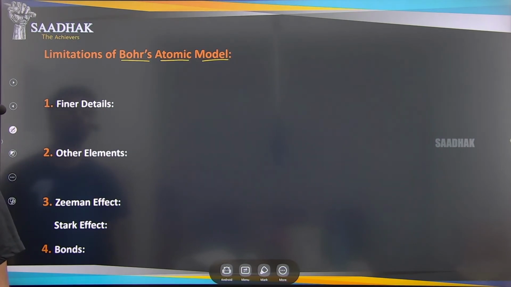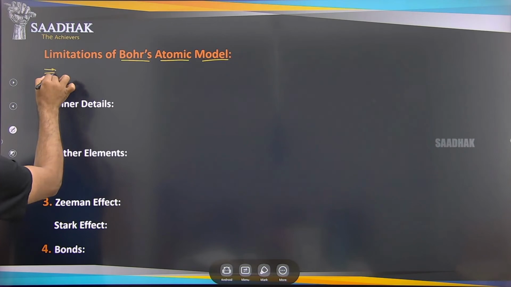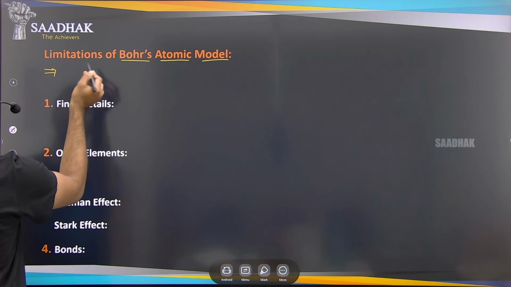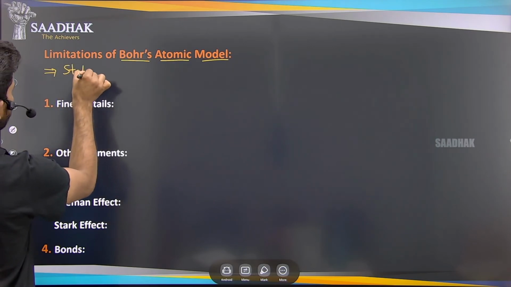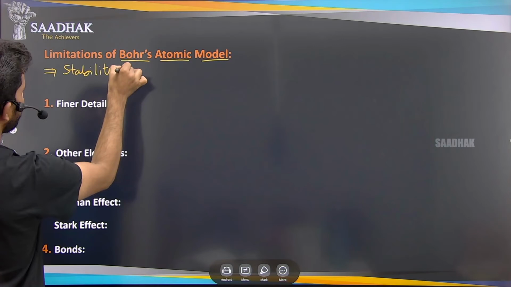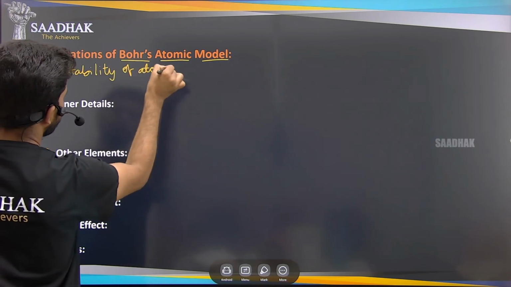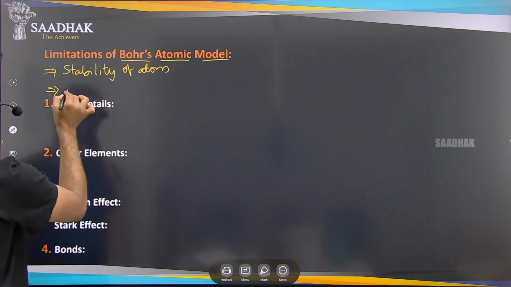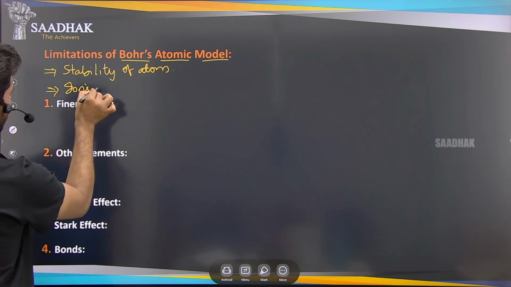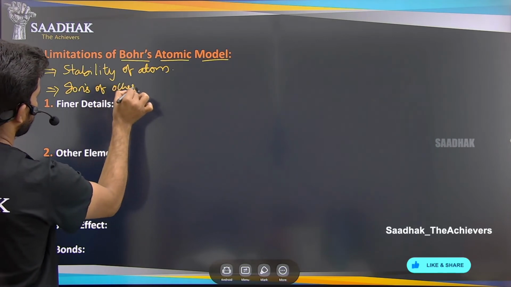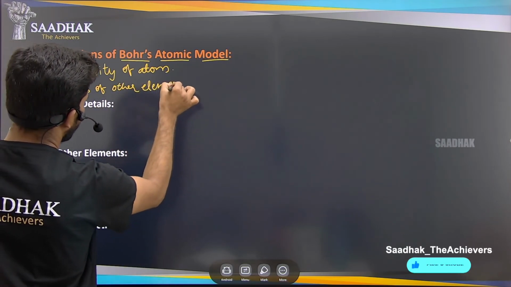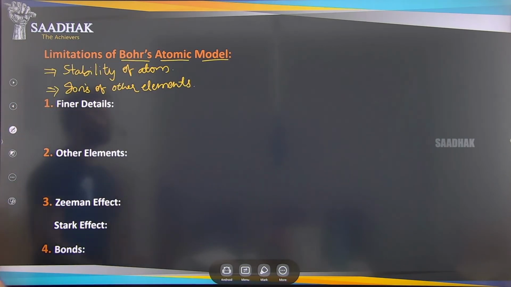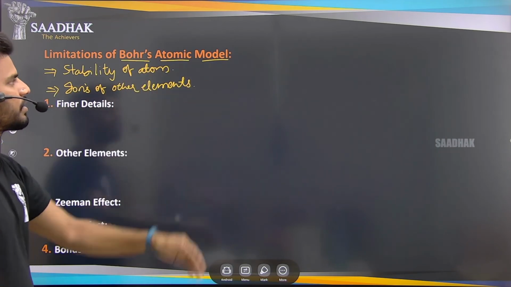We discussed at the beginning of this chapter lecture that Bohr's model was able to explain the stability of the atom, and it was also able to explain the ions of the other elements. But there are a few drawbacks, or some limitations, for the structures of these atoms.